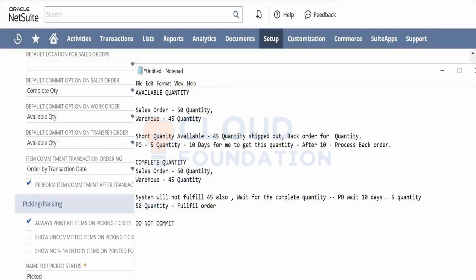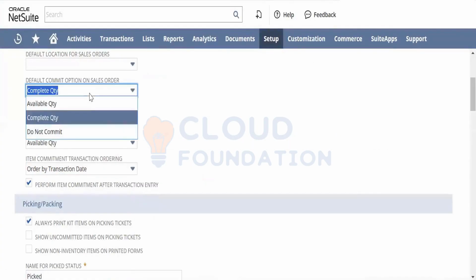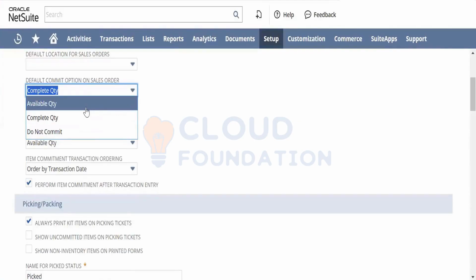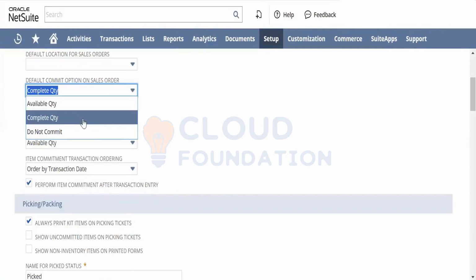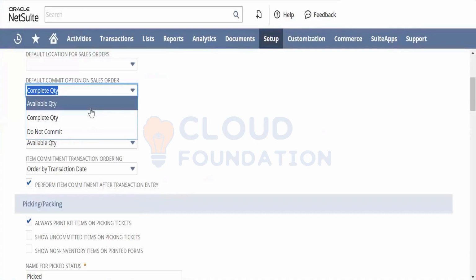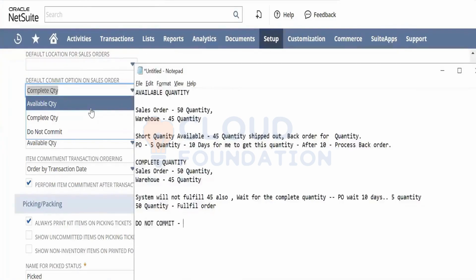Do not commit. What this means is until you come back and make a change here, you either have to keep it as available quantity or you would have to do a complete quantity. So unless you mark any one of these, the system will not do anything. The entire sales orders will be on hold. So in a business scenario, this is never selected. This is selected only when the warehouse operations are completely on hold.